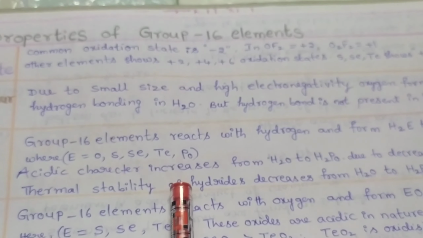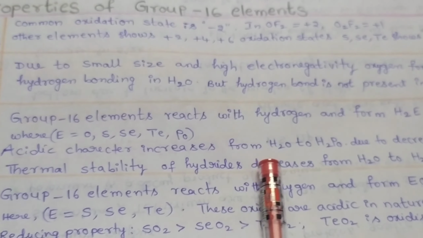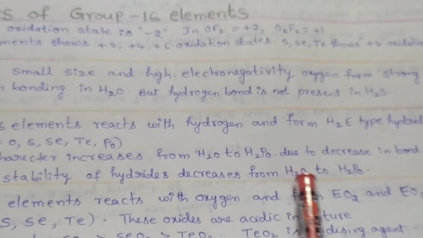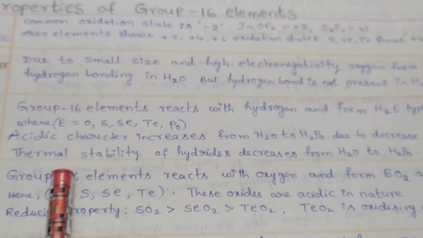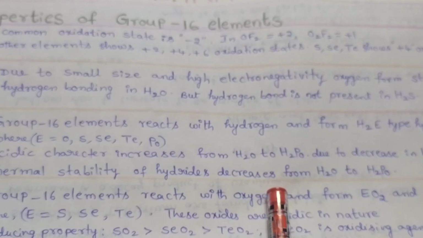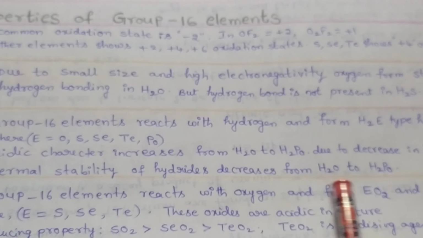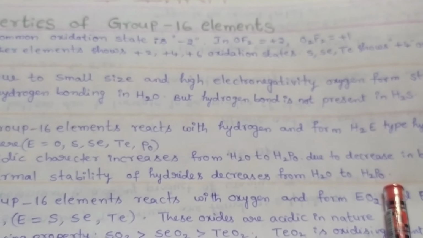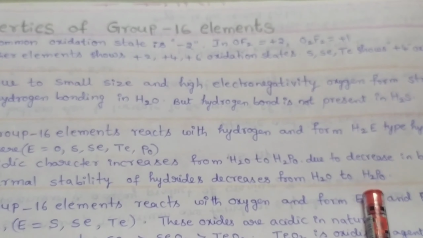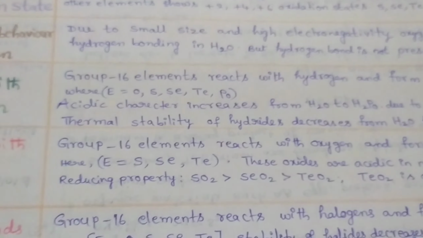The acidic character of hydrides increases from H2O to H2Po due to the decrease in bond enthalpy values. Thermal stability. The thermal stability of hydrides decreases from H2O to H2Po. That means H2O is more stable when compared with H2Po.